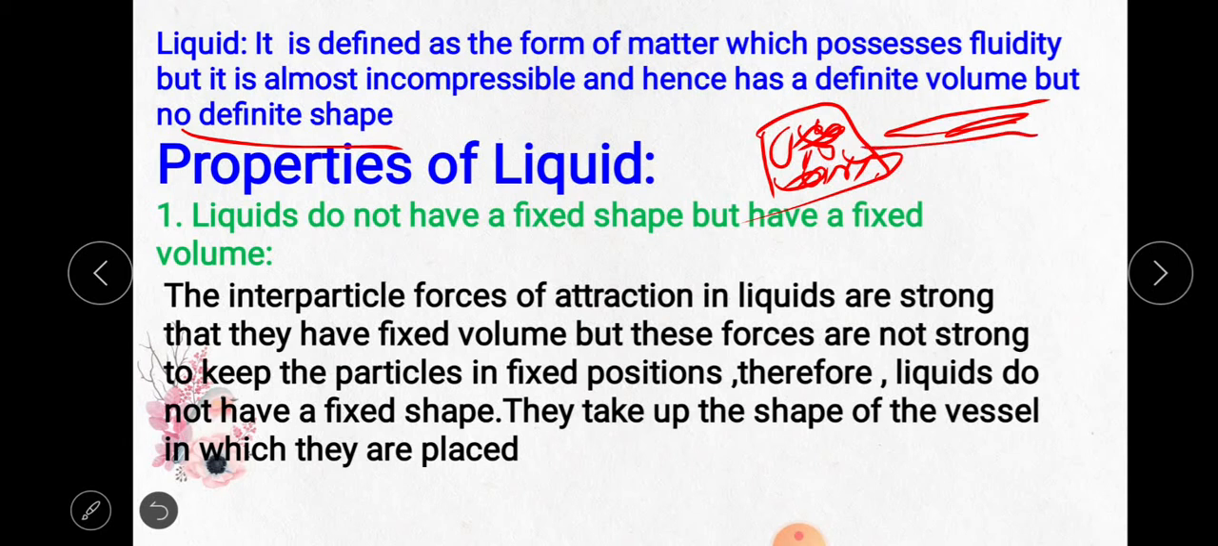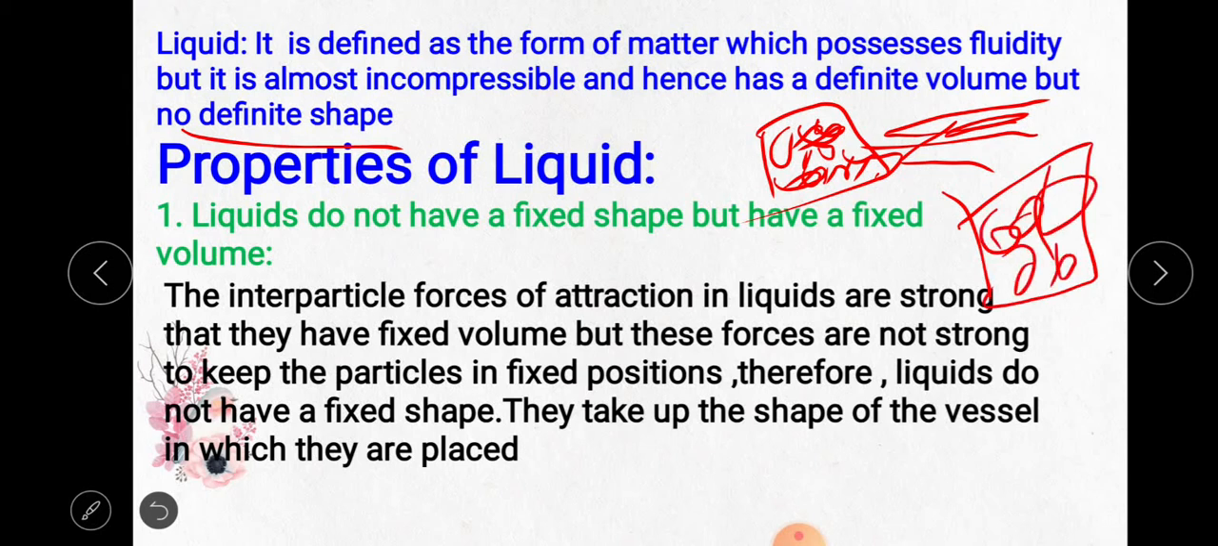See, in solids, these interparticle forces are very strong. In between, we will not get any space. I will show the video of how the particles are arranged. These interparticle forces are not very strong compared to solids, so the forces are not strong enough to keep the particles in a fixed position. Therefore, liquids do not have a fixed shape. They take up the shape of the vessel in which they are placed. The particles are fixed here, but not as fixed as in a solid. That's why it can flow easily.